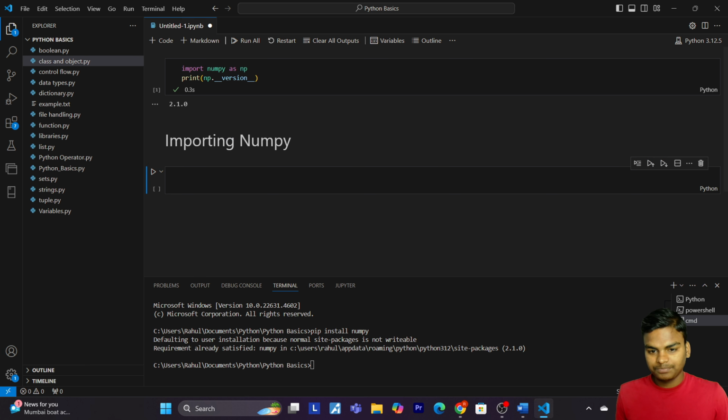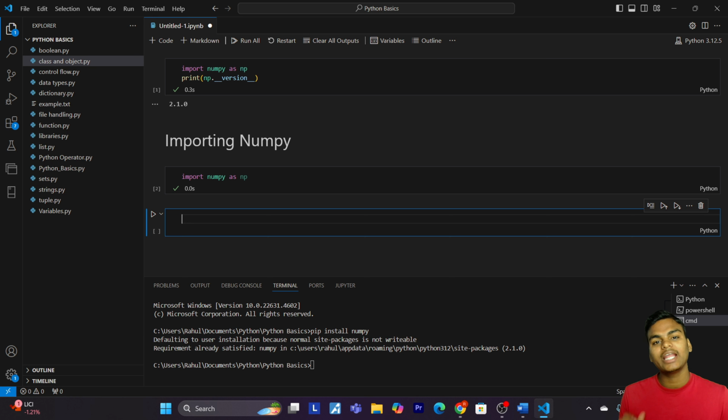Yes, importing NumPy. Before we can start using NumPy, we need to import it in our Python program. Think of it like opening a toolbox before building something. The tools are there, but we can't use them unless we open the box first. So for this, use a simple line of code: import numpy as np. Now let's run. We use the abbreviation np to save time while typing. Instead of typing numpy every time, we will use np.